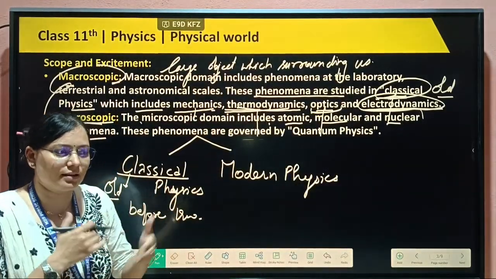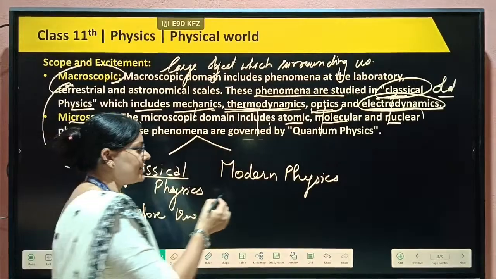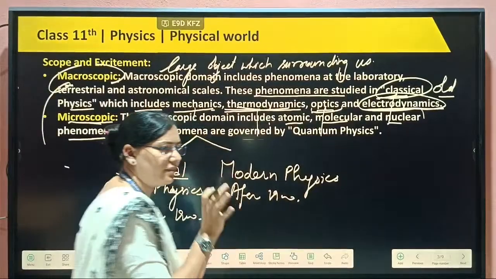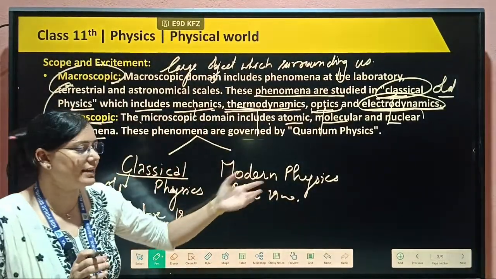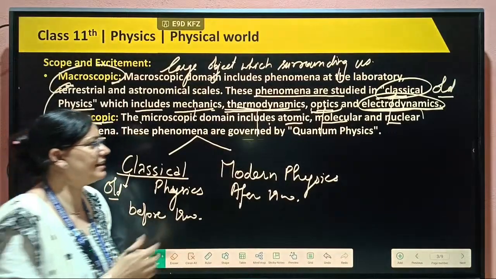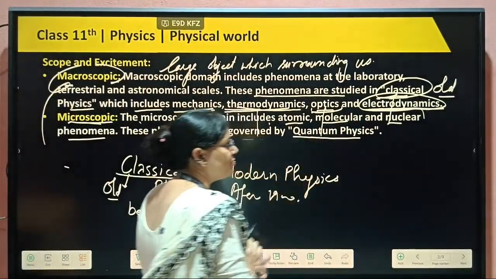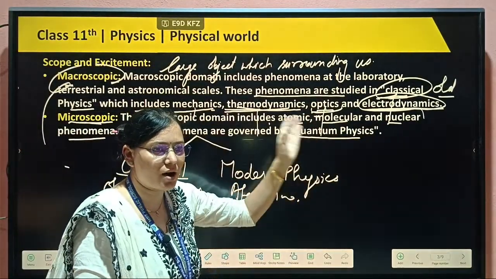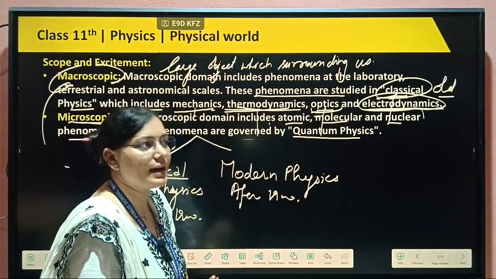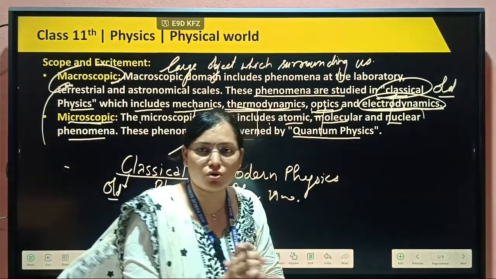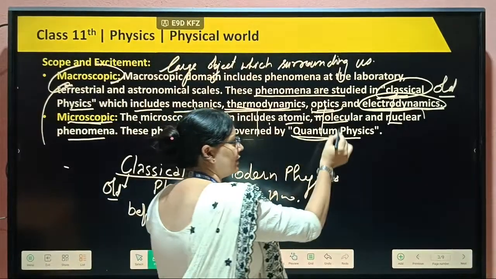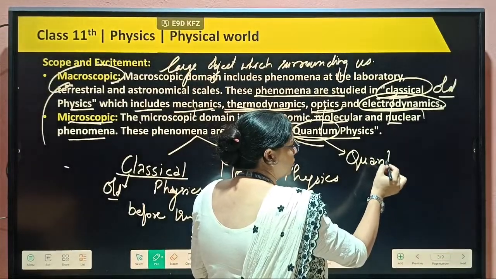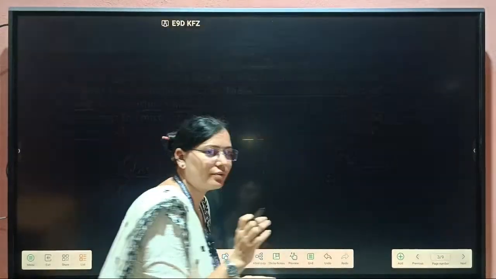Modern means recent time. So whatever invention came after the 1900s is known in the category of modern physics, and this modern physics is also called quantum physics. This word comes from quanta, that is a particle, a photon particle. This word quantum comes from quanta, that photon you have.